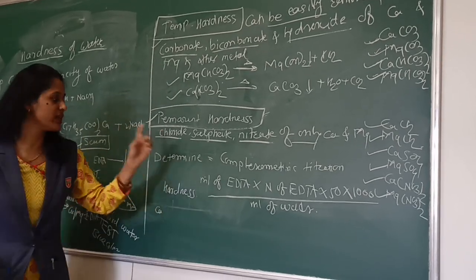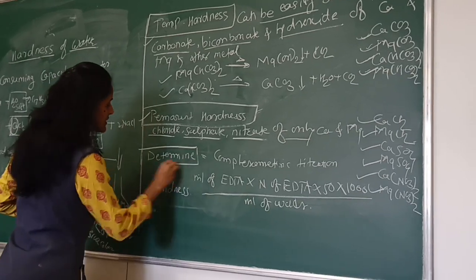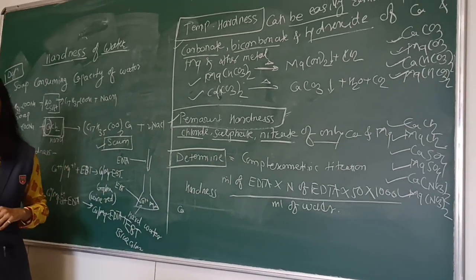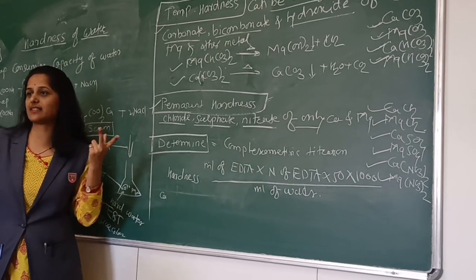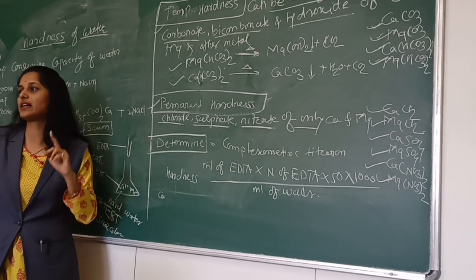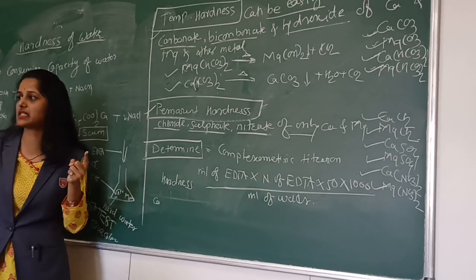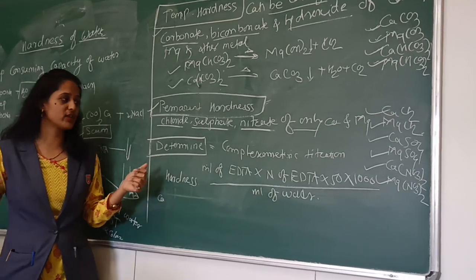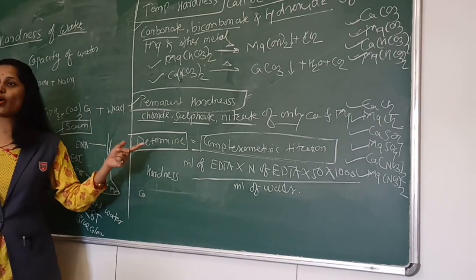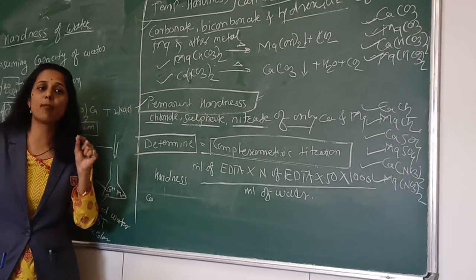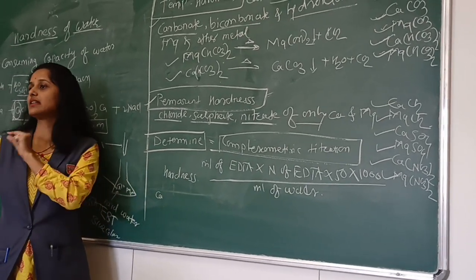So these are the two types of hardness, temporary and permanent. Before finishing, we have to study how to determine the hardness. Just like acid-base titration is used for acidity and alkalinity, and precipitation titration for chloride content, for hardness we use complexometric titration. Why the name complexometric? Because a complex is formed during the titration.